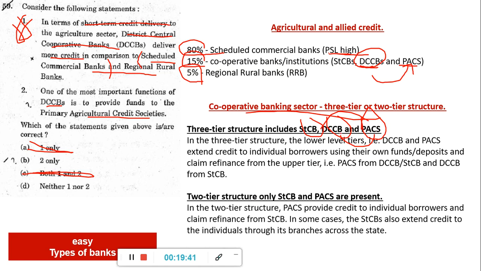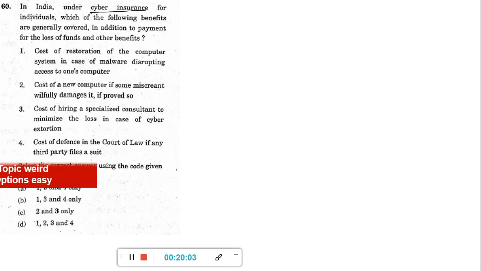So however, the DCCB's job is what? It is to give money to the lower layer. Individual borrowers, even the state one can directly give to individual borrowers also, but there is a hierarchy. So this statement is correct. DCCB's main task is to provide funds to the primary agriculture credit society. So 2 is correct. So these are basic types of banks. Many types of banks are there. You should know all the basic functions of each one of them.